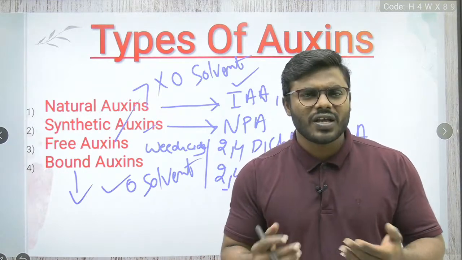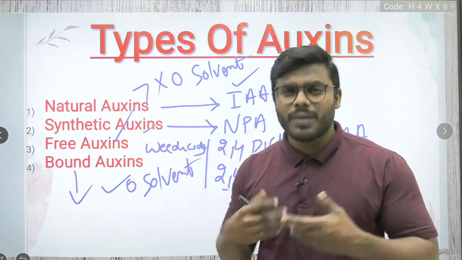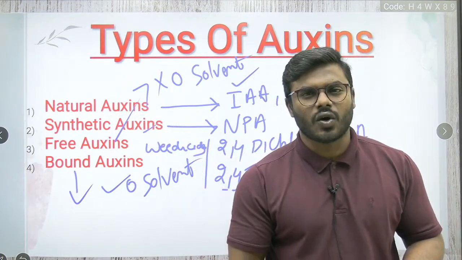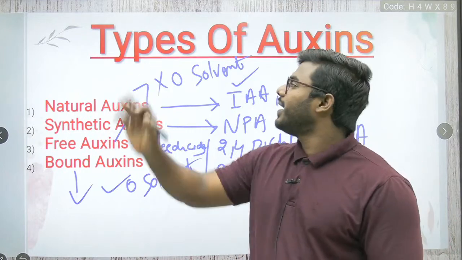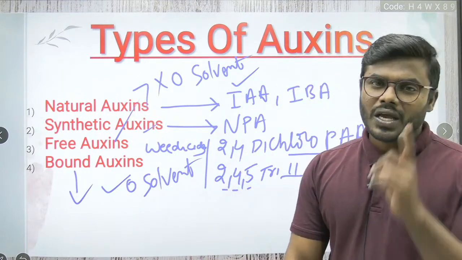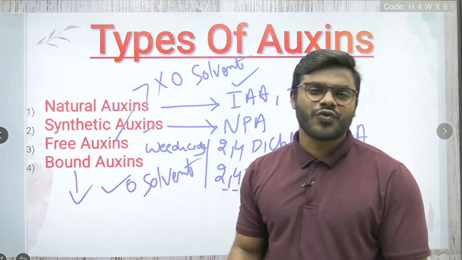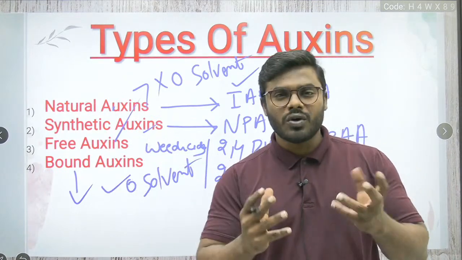So once again friends, a bound auxin may be a natural auxin, a bound auxin may be a synthetic auxin. If you use organic solvent, it will become a bound auxin. So you know what is natural auxin, synthetic auxin, free auxin, and bound auxin.